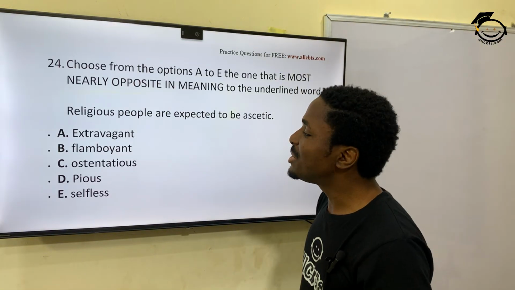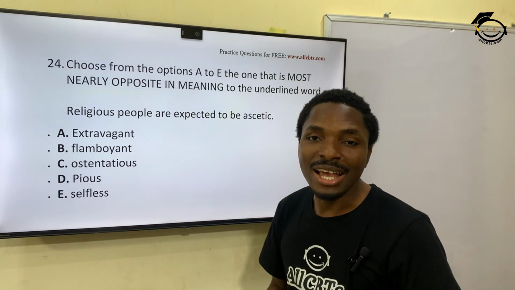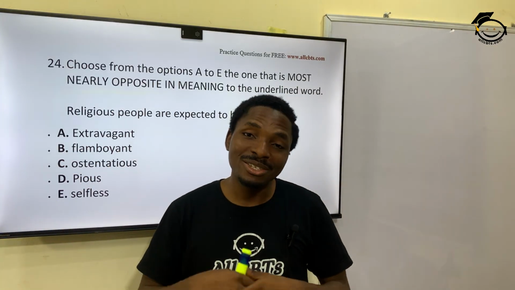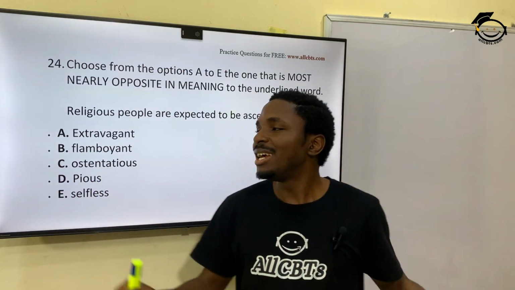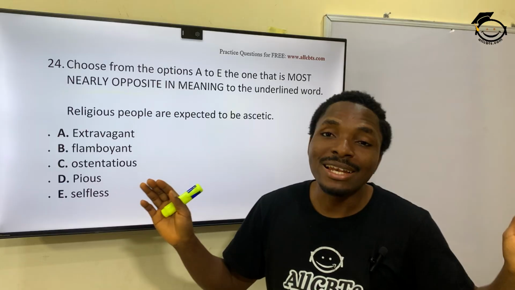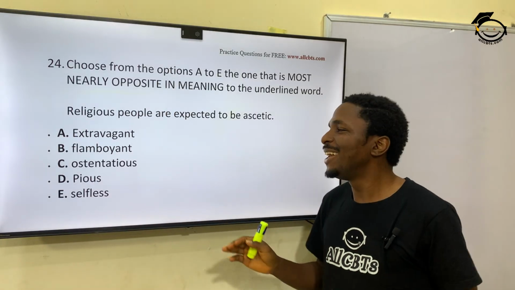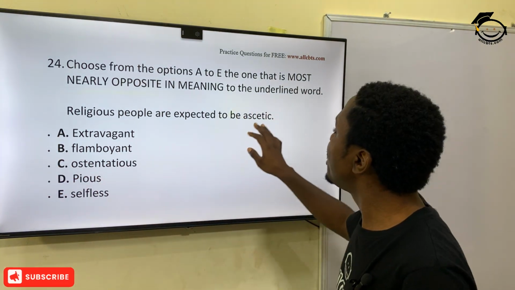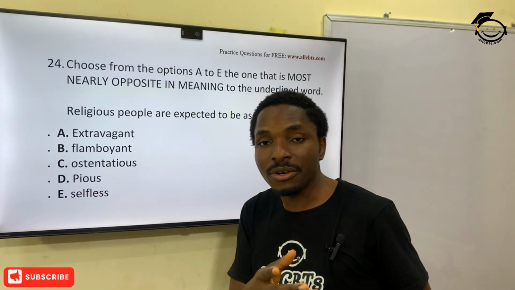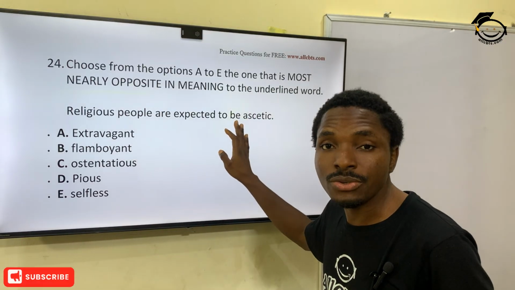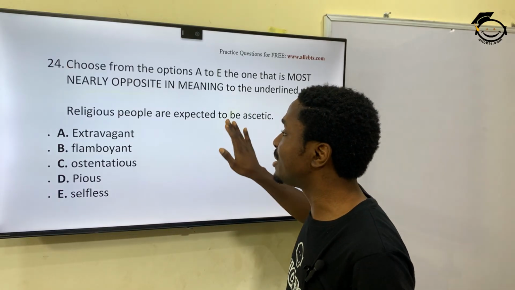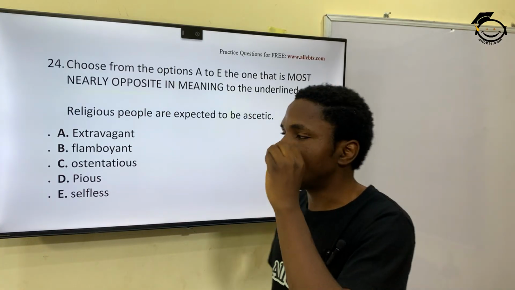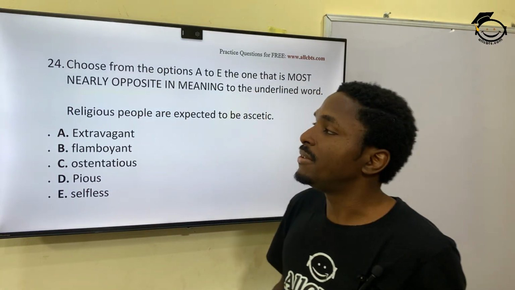And what's the opposite of moderate? Extravagant. Flamboyant will mean ostentatious. Oh, I'm already speaking too much grammar. Extravagant means a big spender, like too much, larger than life. But religious people, and you know it's for a fact that pastors, of course, it's not the same these days, but yeah, they are expected to be pious or ascetic. So the opposite of that is extravagant.